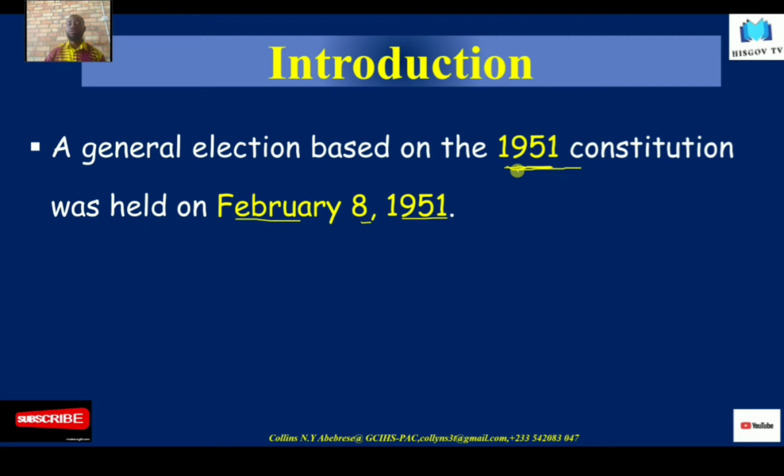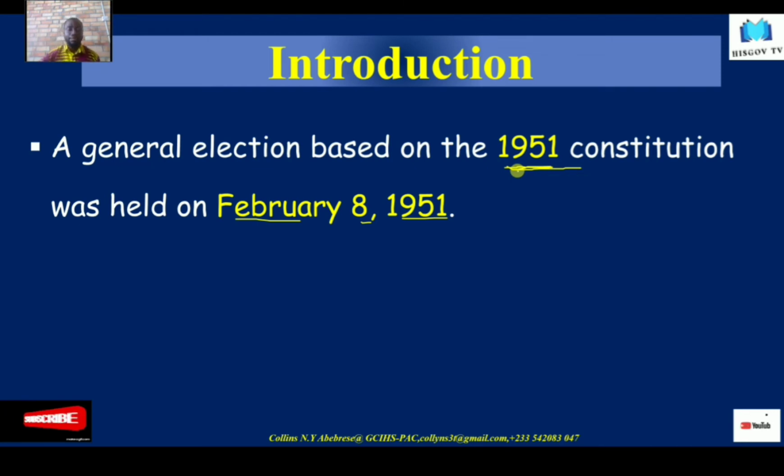One of the recommendations of the Watson Commission was that a new constitution be drafted for the Gold Coast, because according to their report, the 1946 Burns Constitution was outmoded before birth.